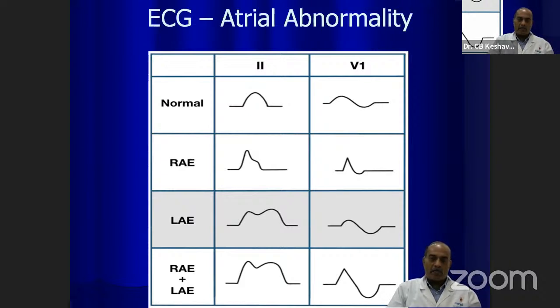In biatrial enlargement, you see a combination of this when both the right atrium and left atrium are enlarged. Like I said earlier, in the initial stages of ASD, only the right atrium is enlarged. When the patient develops heart failure, pulmonary hypertension, congestive heart failure, biventricular failure, they can have biatrial enlargement. So also in aortic valve stenosis. So the P wave is biphasic and has a tall pointed upstroke and then a deep wide negative component in lead V1. So that indicates biatrial abnormality.